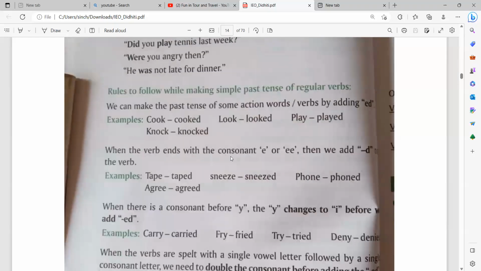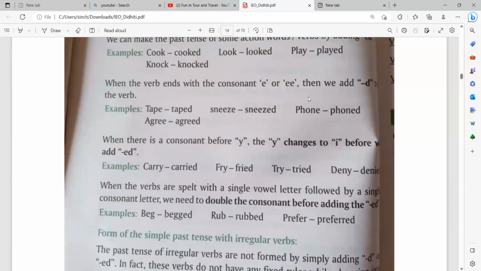When the verb ends with the consonant E or double E, then we add D to the verb. Tape, it will be taped. Agree, it will be agreed. Sneeze, it will be sneezed. Phone, it will be phoned. So if the word ended with E, we add a D after it to make the verb in the past